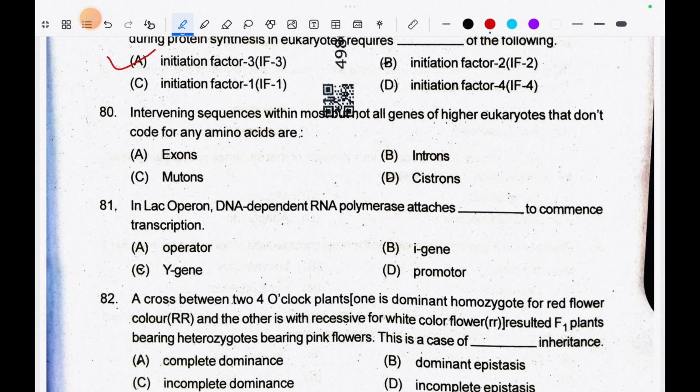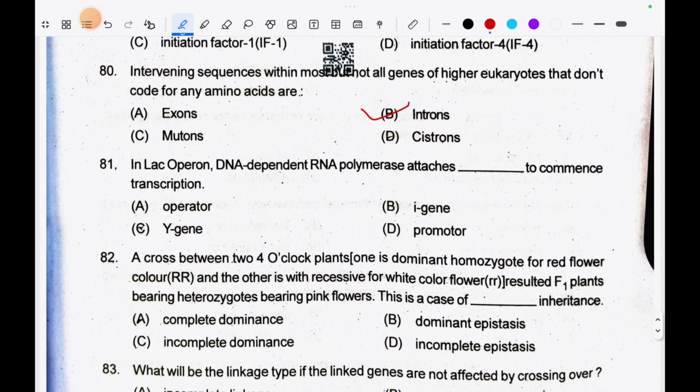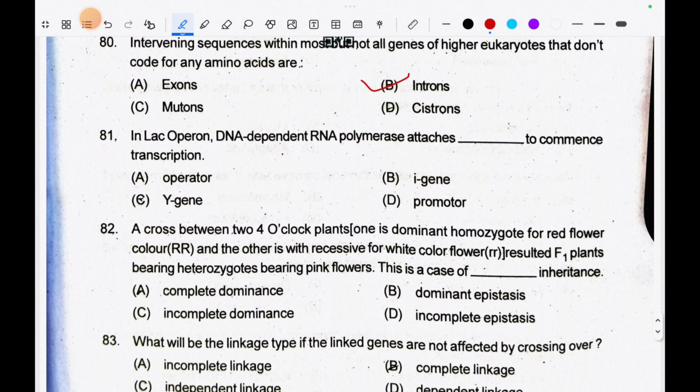Question number 80. Intervening sequences within most but not all genes of higher eukaryotes that don't code for any amino acids are introns. In lac operon, DNA-dependent RNA polymerase attaches dash to commence transcription, that is promoter.